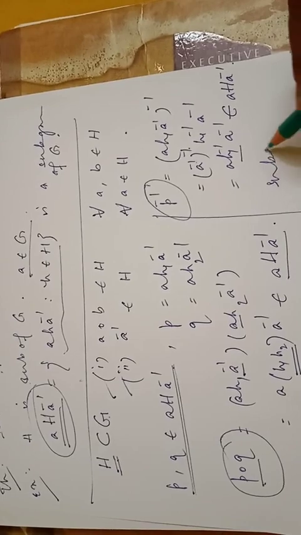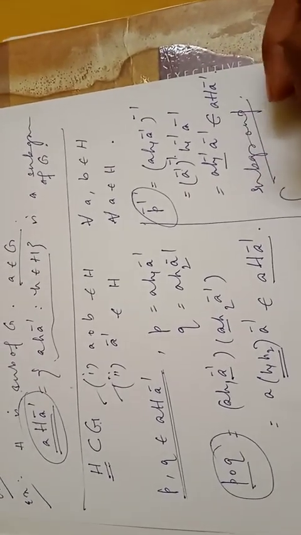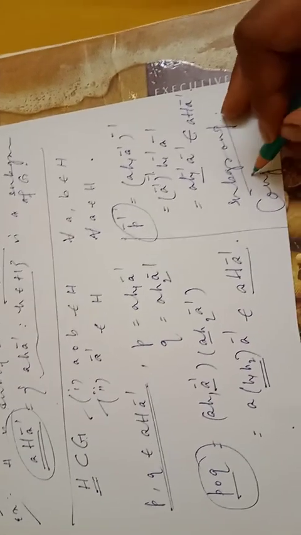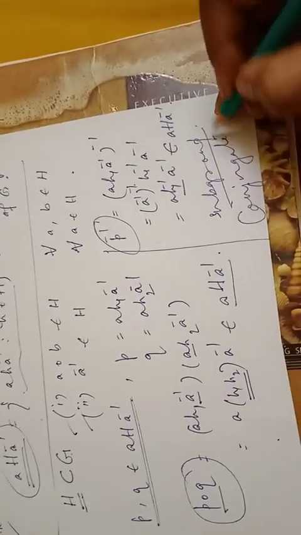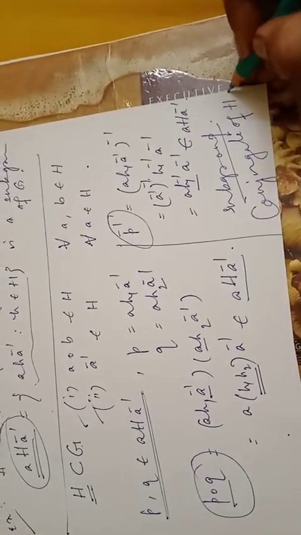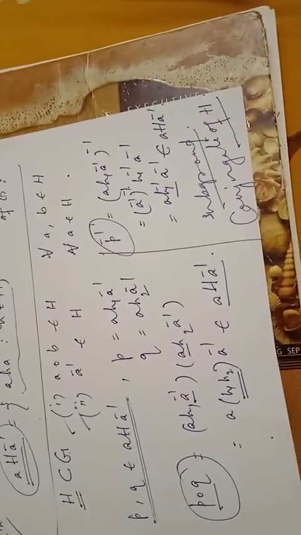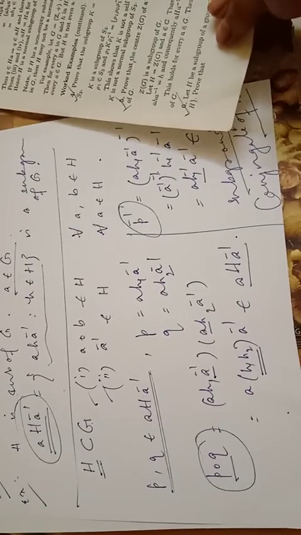Okay. Now this subgroup has a particular name which is called the conjugate of H. Now it has something related to normal subgroups. We need to prove that.